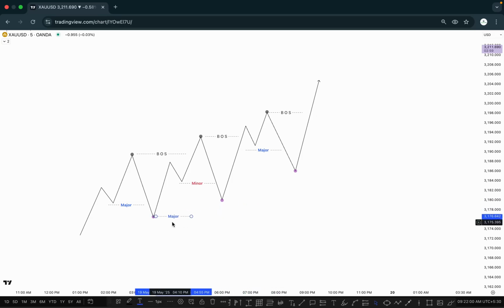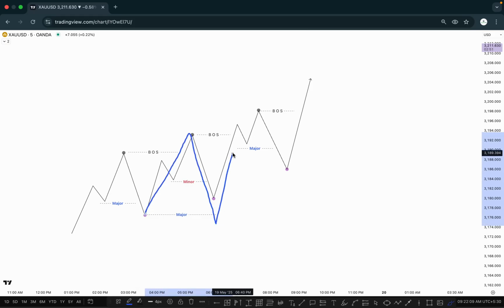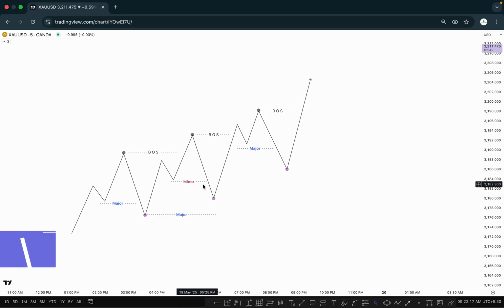So the previous main low, this point becomes our major inducement right here, because this one is our entire leg here, like this one right here. Okay, so this one is called our minor inducement and this is called major inducement right here. Again, what happened here? Market pushed downside, and when market takes out the minor or major, any kind of inducement,